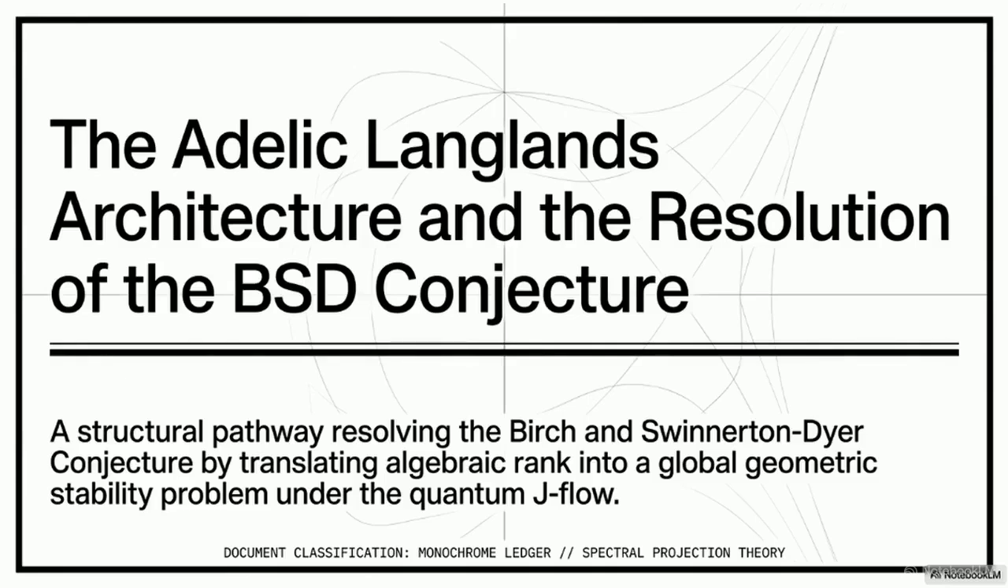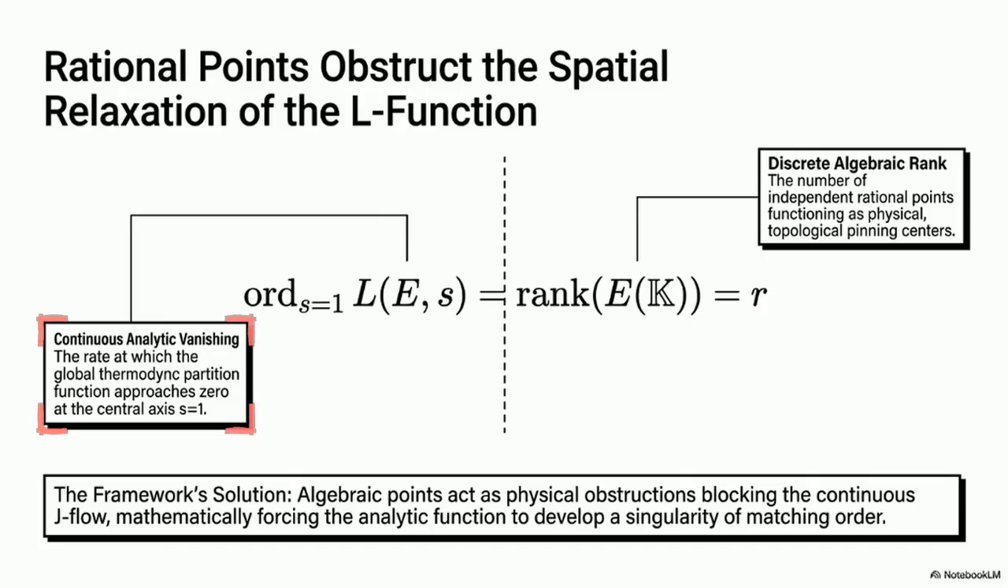Welcome to the Adelic Langlands architecture. We will resolve the Birch and Swinnerton-Dyer conjecture's central paradox. How can a continuous analytic function perfectly predict a discrete, countable number of rational points? This equation resolves the paradox.